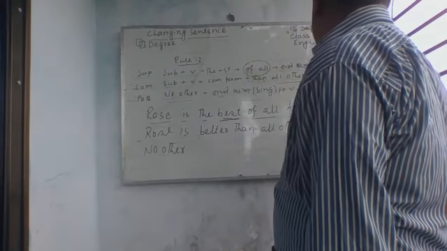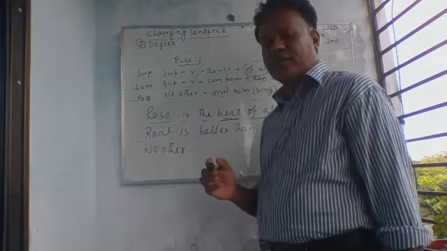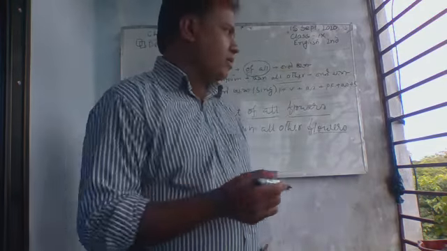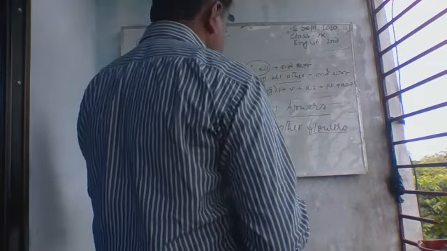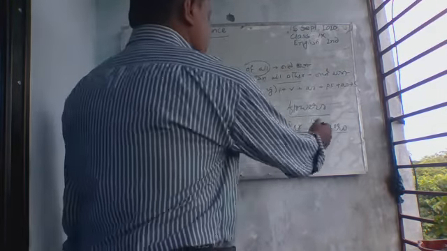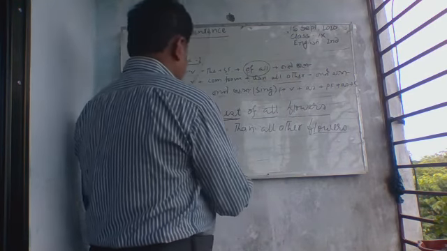So here is flowers. Everybody follow. Here is flowers. That means plural number. But we know after no other, only singular number can be used. So flowers will be turned into flower.